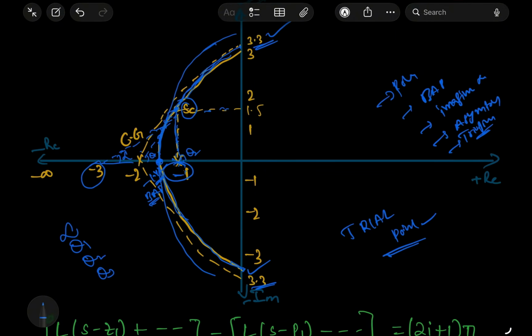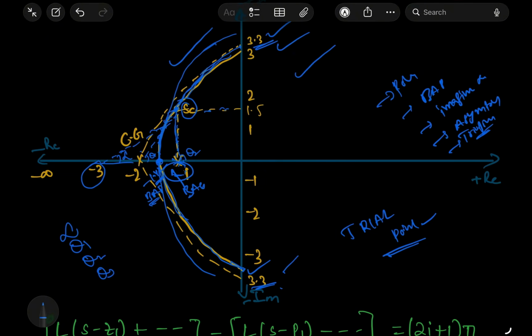Okay, so once we know, we understand the curve is very smooth and symmetric about the real axis, with no sudden turns. So the upper and lower curves are exact mirror images. The breakaway point gives the starting point of the curve, and the imaginary roots give the crossover point. The asymptotes give the final direction.